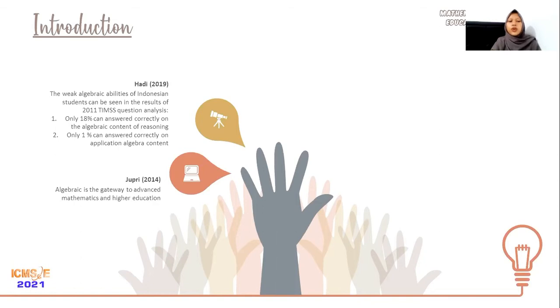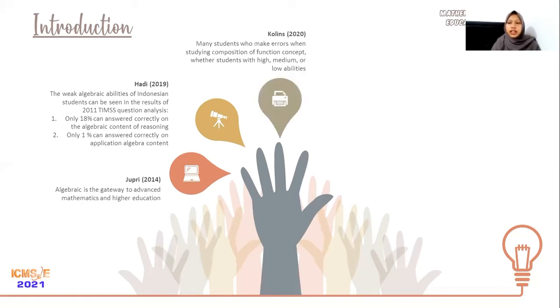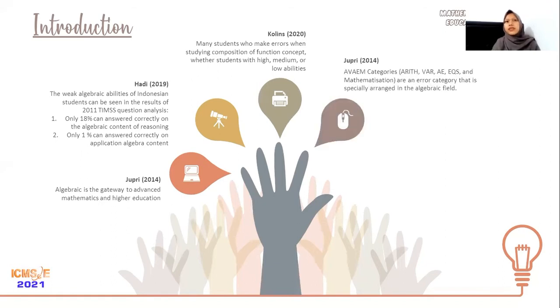One of the concepts in the scope of algebra is composition of function, which is delivered in class 10 of senior high school. There is a study conducted by Collins which says that many students make errors when studying the composition of function concept, whether students with high, medium, or low abilities. Referring to the result of the study, there may be forms of errors that have not been identified by previous research, especially if the errors are categorized into the AVAE categories. AVAE categories are an error category that is spatially arranged in the algebraic field.